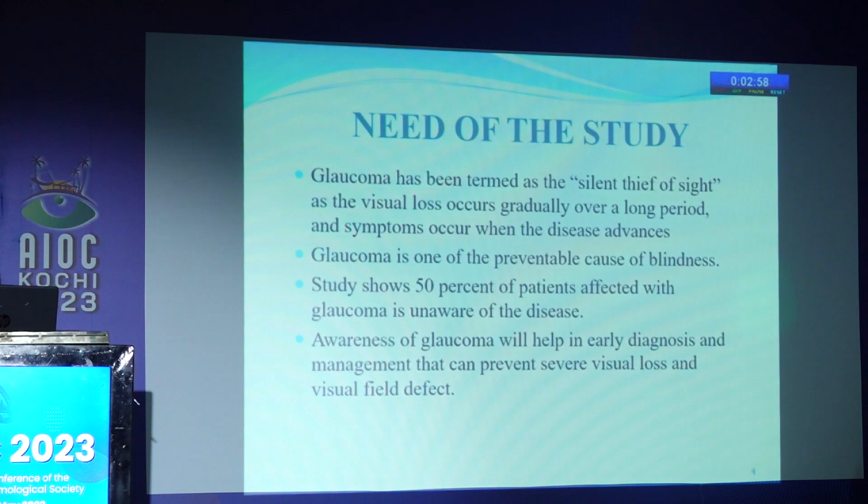Need of the study: glaucoma has been termed the silent thief of sight, as the visual loss occurs gradually over a long period of time and symptoms occur when the disease advances. Glaucoma is one of the preventable causes of blindness. Around 50% of patients affected with glaucoma are unaware of the disease. Awareness of glaucoma will help in early diagnosis and management that can prevent severe visual loss and visual field defect.